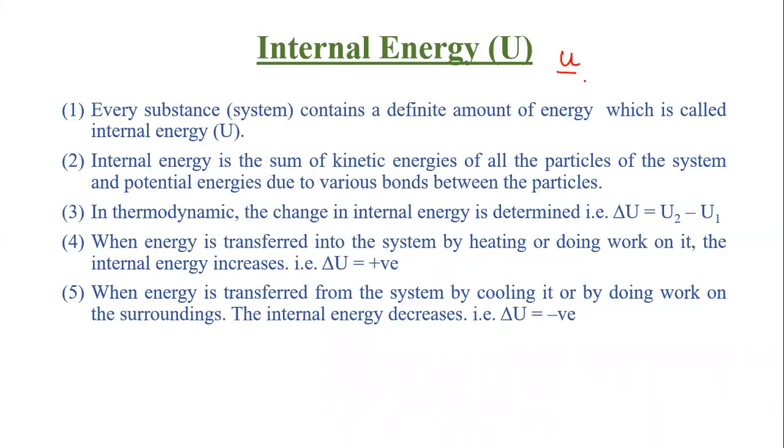Okay, and if there's a change in energy, we represent it by delta U, that is U2 minus U1, that is final internal energy minus initial internal energy. This is known as change in the internal energy. Now, internal energy is referred to be positive when energy is transferred into the system. Suppose this is your system. If the system is getting some amount of energy, then we say there is an increment in the internal energy and delta U will be positive.